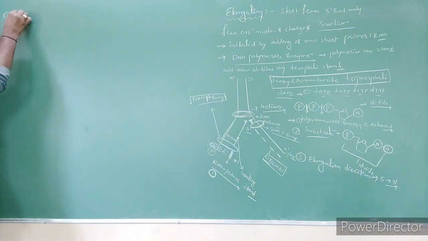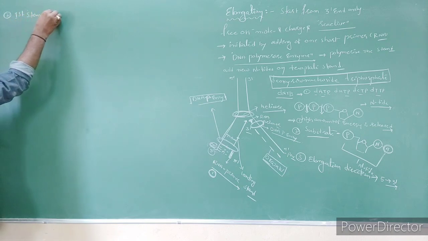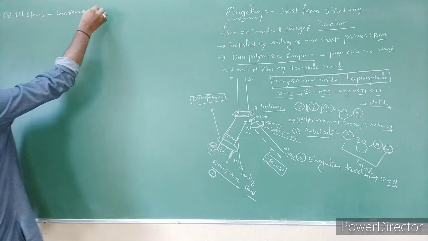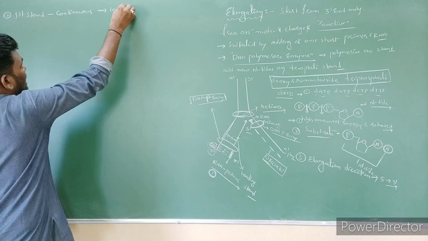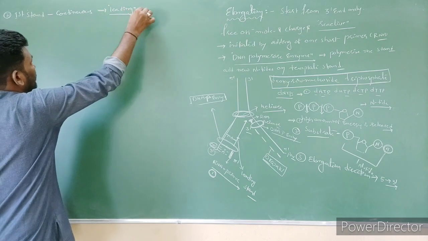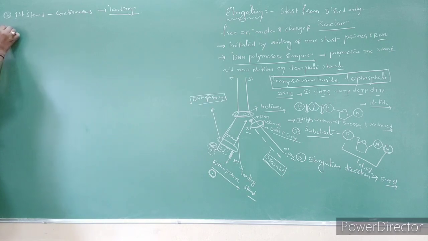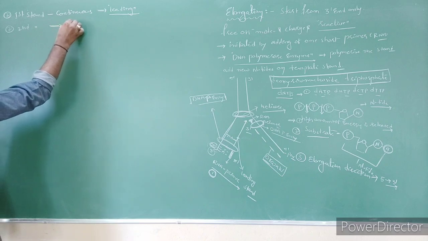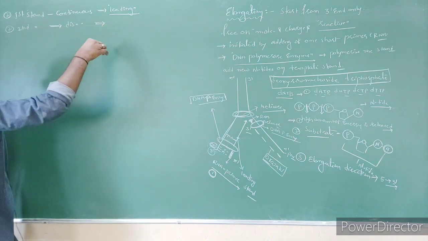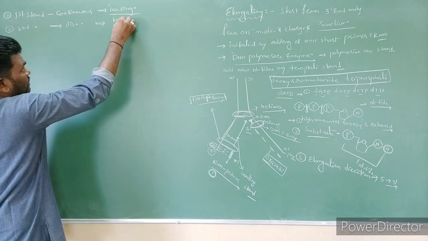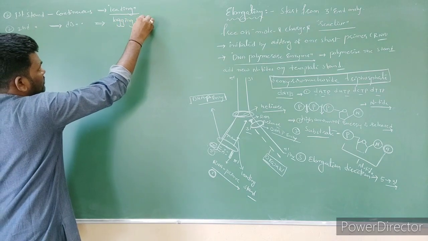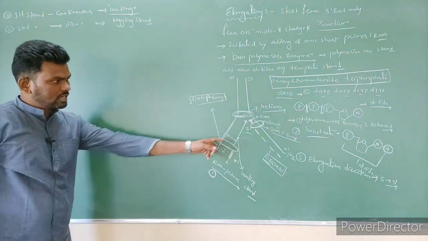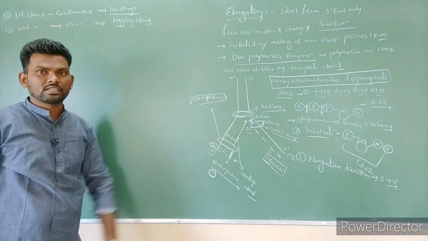The first formation of strand is continuous strand. So it is called as what? Leading strand, right? And the second time formation of strand, it is discontinuous strand, such is called as lagging strand. It is called as what? Lagging strand.